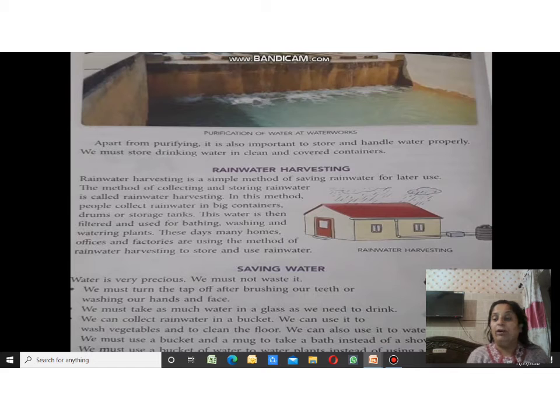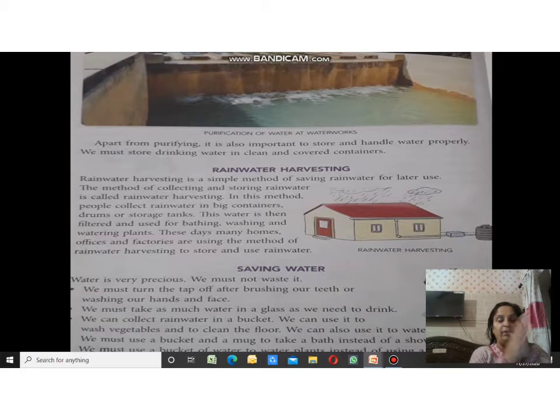As you know, water is very precious. We must not waste it. We must turn the tap off after brushing our teeth or washing our hands and face. We should turn off the taps while we are brushing our teeth or washing our hands and face.